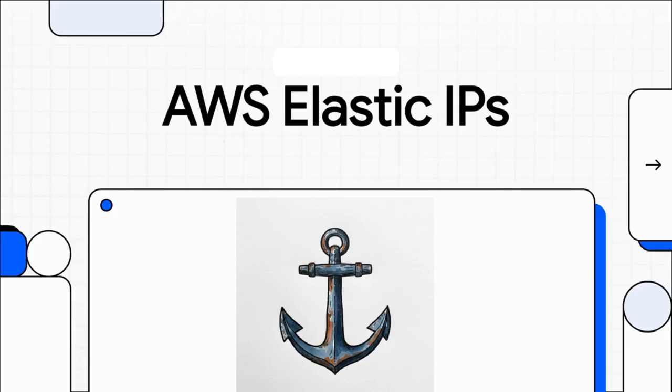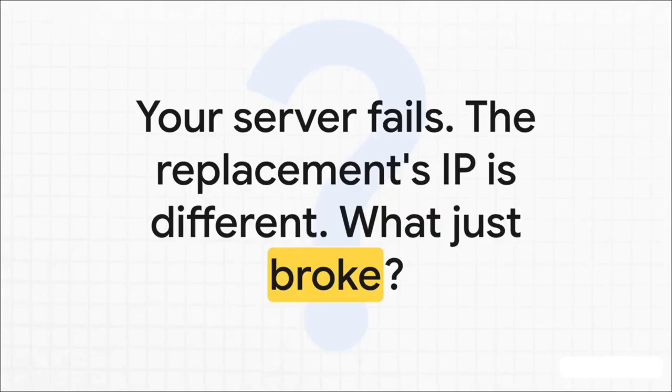Let's get into it. So, picture this. It's 2 a.m. Your main application server just dies. You're on it, right? You spin up a new EC2 instance in minutes. But nothing. The app is still down. What gives? Well, it's because everything, your domain, your APIs, all your customer connections, they're all pointing to that old IP address, which is now gone forever. Your entire system is broken, all because of one little IP change.